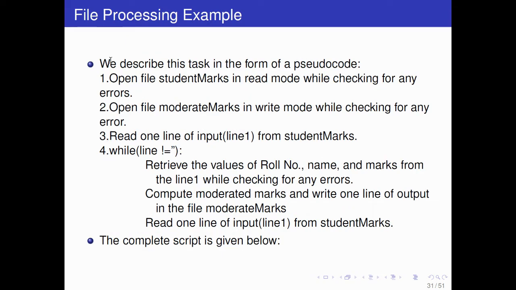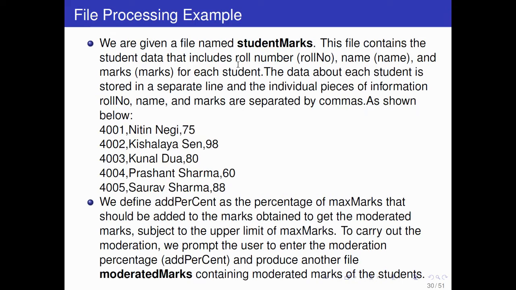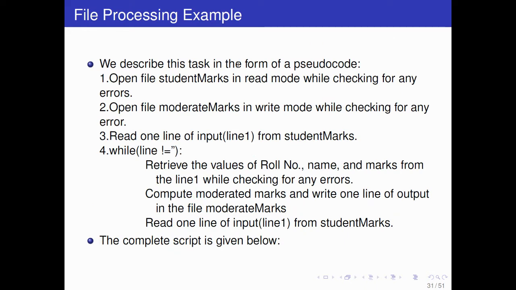So this is actually the pseudocode for that. We describe this task in the form of a pseudocode. So the question is clear. You have one file containing roll number, name, and marks. You want to update the marks, so you will generate a new file. This is the pseudocode. So open file student marks in read mode, while checking for any errors. Then open file moderated marks in write mode. So in write mode, what happens? If the file is not available, then it will create a new file.